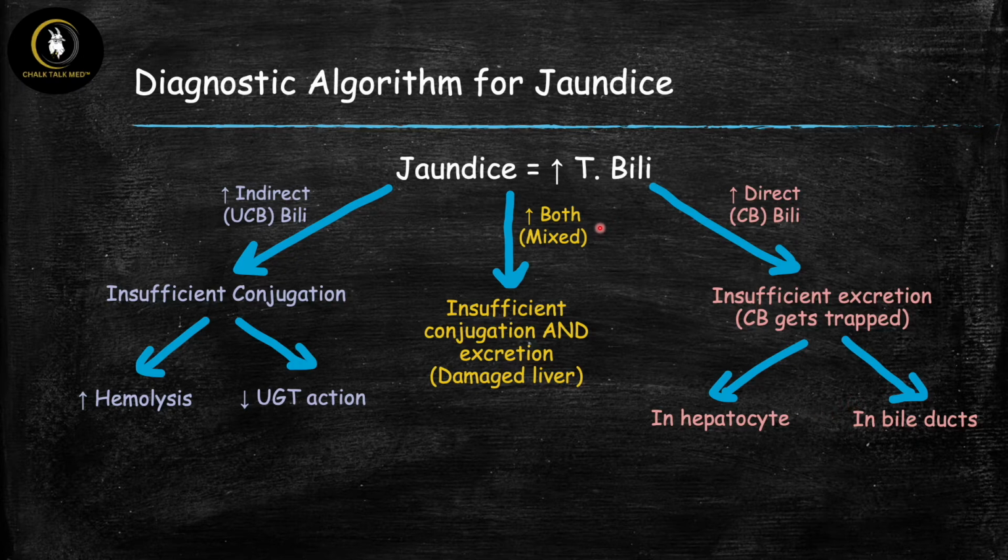Then finally, if both are elevated, that means that you have a problem with both conjugation and excretion. And since the liver is the only place where both of these processes happen, then there must be a problem with the liver itself, like hepatitis or cirrhosis, and you've quickly figured out the diagnosis if it's in this bucket right here. So now what I'm going to do in the rest of the video is to go through the causes in each of these three buckets in a little bit more detail.